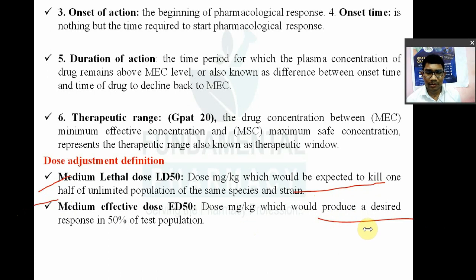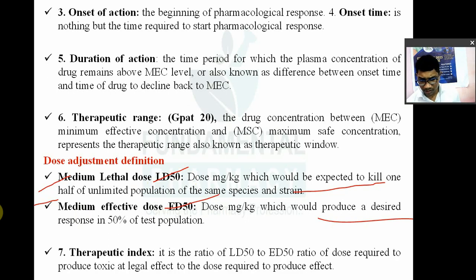Desired pharmacological effect means what? A beneficial effect in 50% of the population. So median effective dose is known as the ED50. LD50 is the dose that will kill 50% of the population, and ED50 means the dose which is effective in 50% of the population. The ratio of LD50 to ED50 is known as the therapeutic index. What is therapeutic index? The ratio of LD50 and ED50, LD50 divided by ED50.